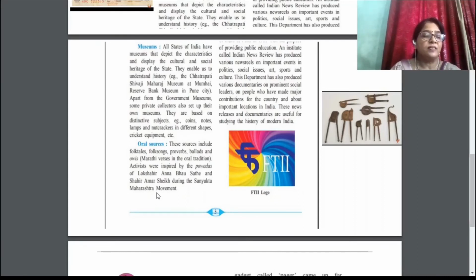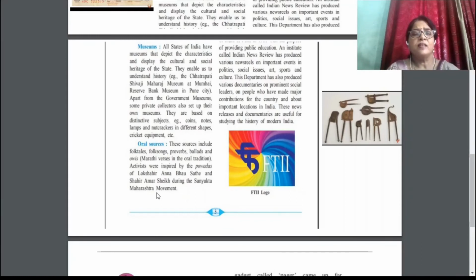Maharashtrians wanted Sanyukta Maharashtra, means a separate Maharashtra with Mumbai in our state. So agitation started by common people under the leadership of Lok Shahir Annabhau Sathe and Shahir Amar Sheikh. These common people were encouraged by the povadas of these leaders.